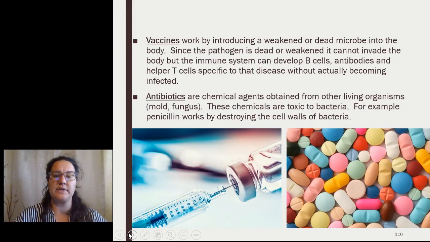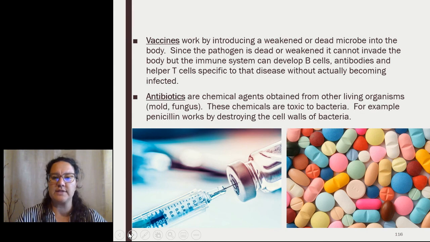Vaccines work by introducing a weakened or dead microbe into the body. Since that pathogen is dead, weakened, or just contains a component of the virus, it cannot invade the body cells, but the immune response can develop B cells, antibodies, and helper T cells specific to that disease without becoming infected. So there are a lot of routine vaccines that people get as children for measles, mumps, and rubella, for whooping cough, and for tetanus.